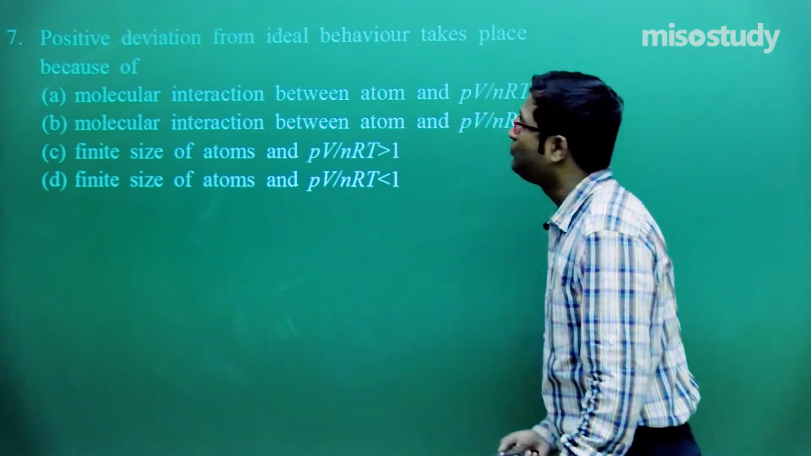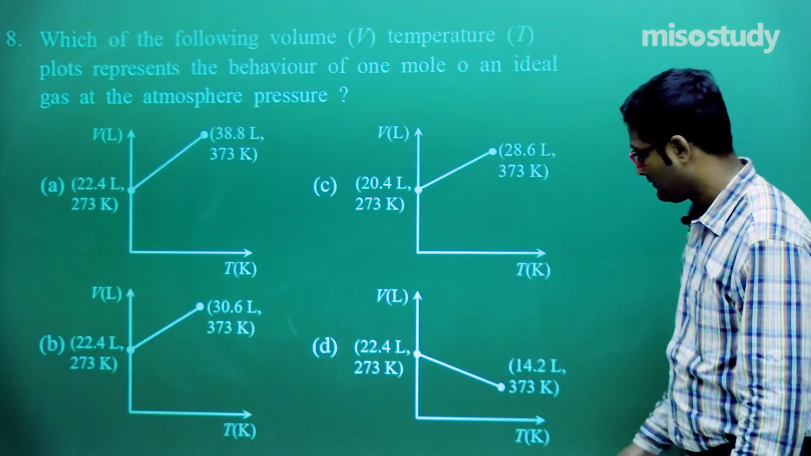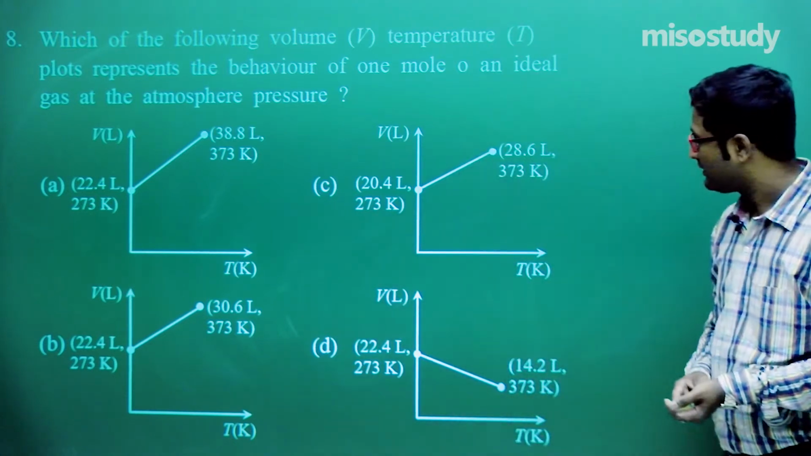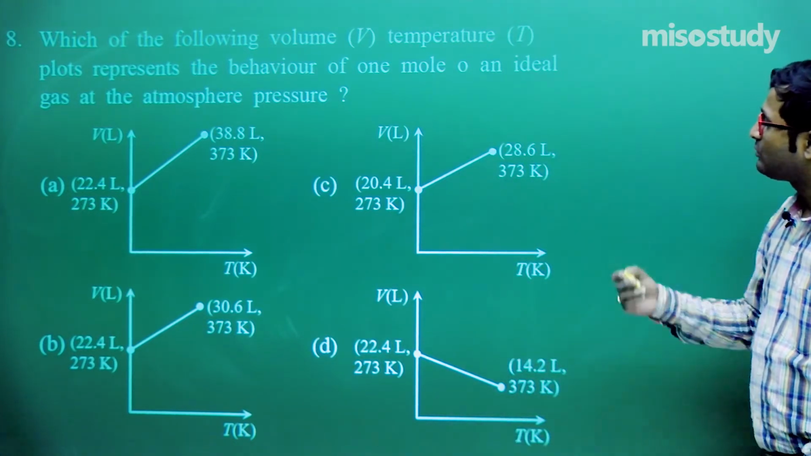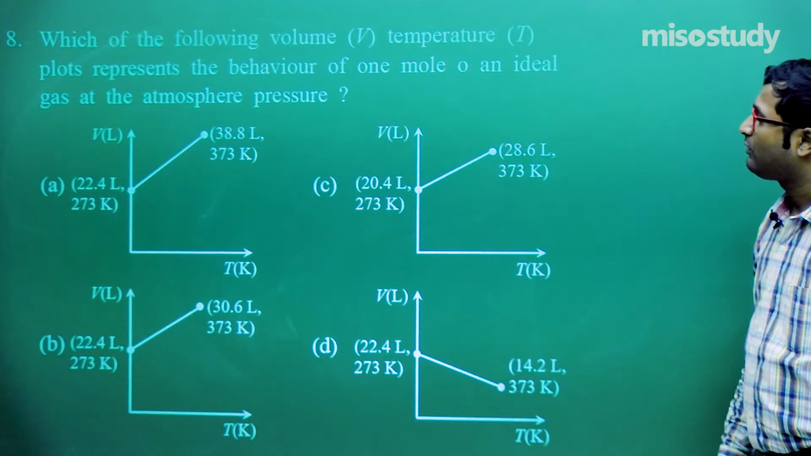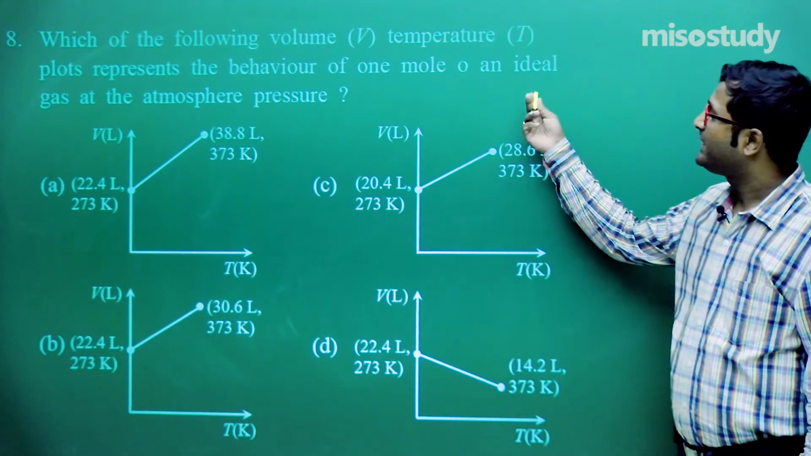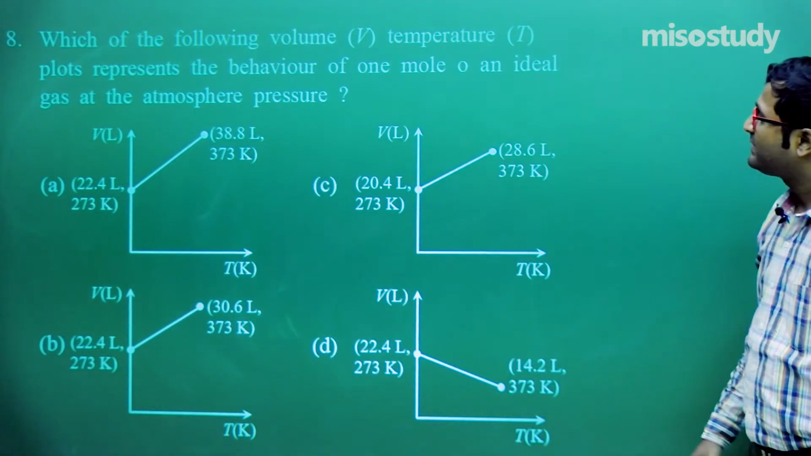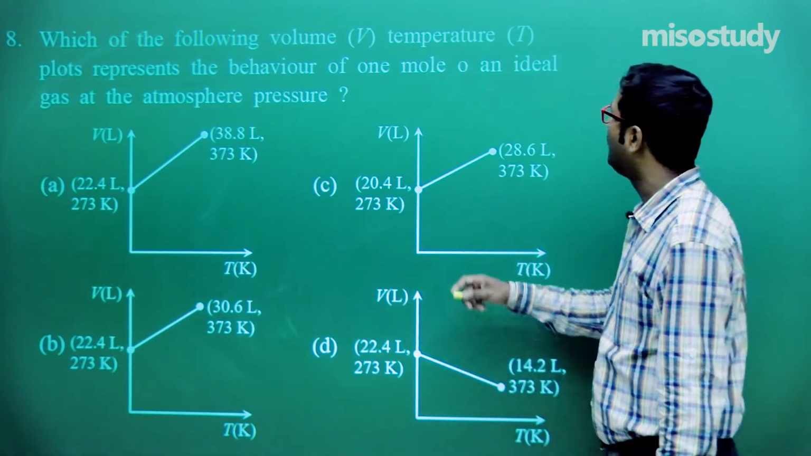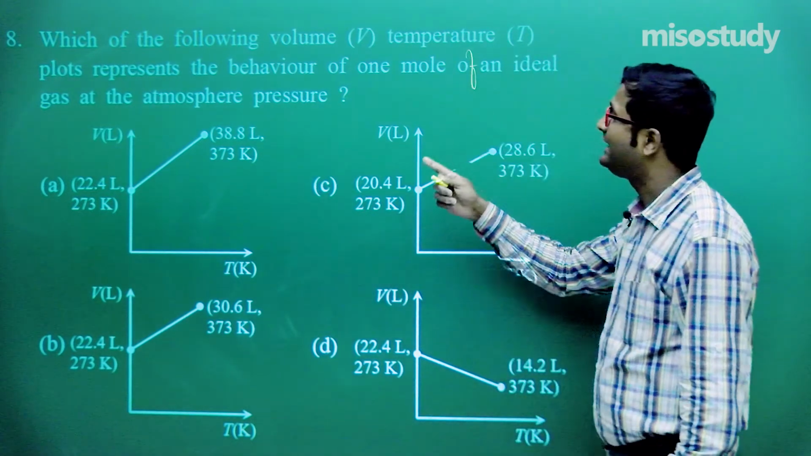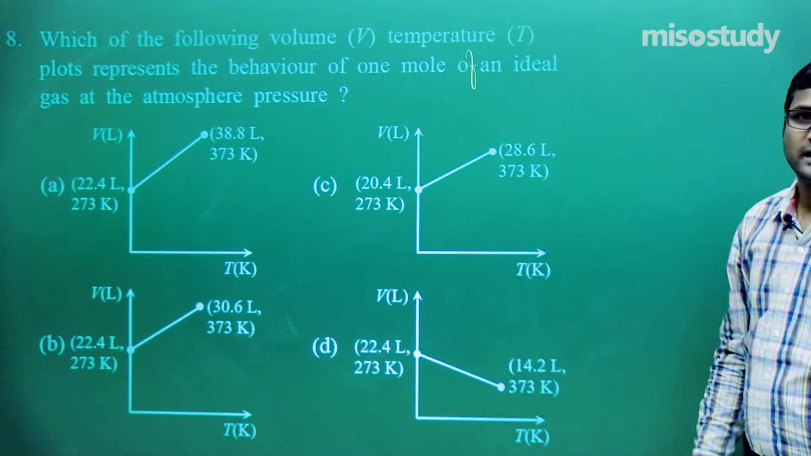Now let's move to question number 8. Look at this, it is a graphical question. Read the question carefully. Which of the following volume-temperature plots represents the behavior of 1 mole of an ideal gas at atmospheric pressure?